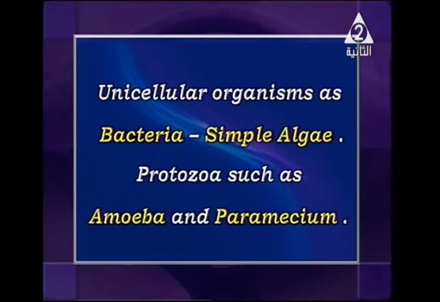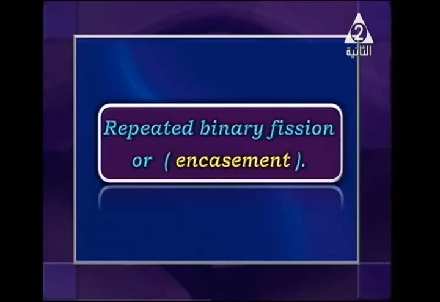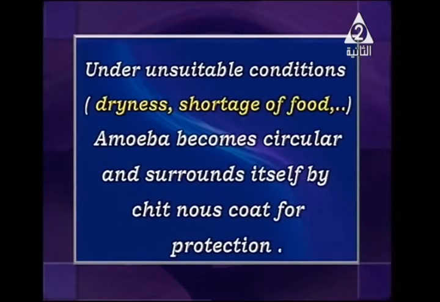We also have a type of binary fission which is called repeated binary fission, or encystment. Encystment is a kind of sphere or coat around the living organism, and it almost always happens under unsuitable conditions, like dryness and shortage of food.